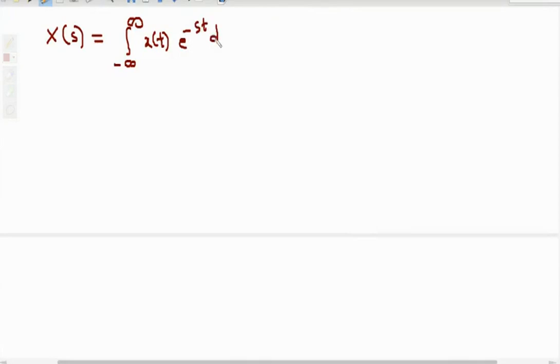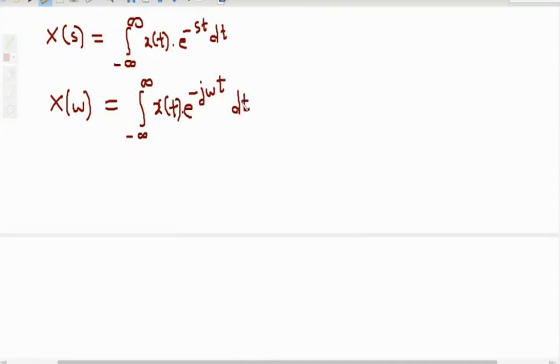So this is the definition of Laplace transform. Now the Fourier transform definition: x of omega equals integration from minus infinity to infinity x of t e raised to power minus j omega t dt.